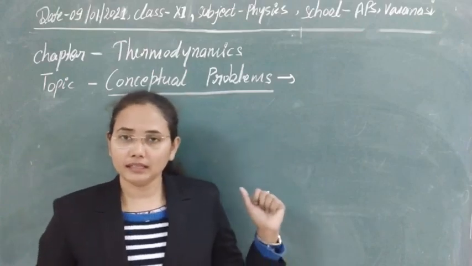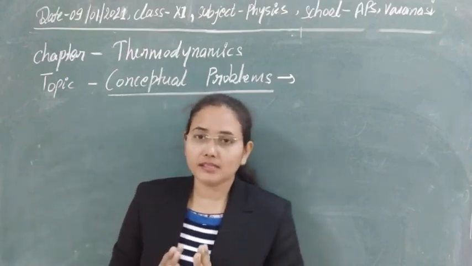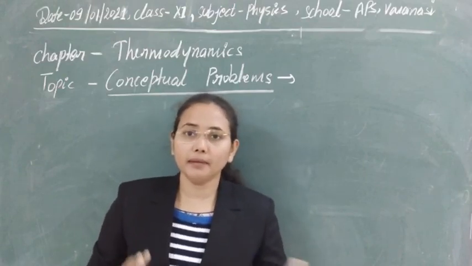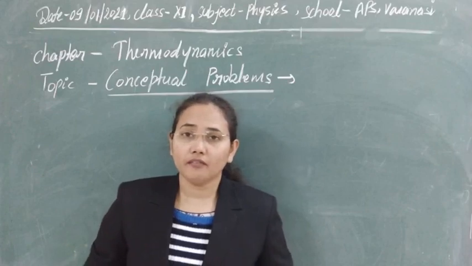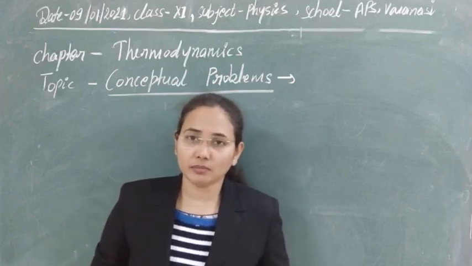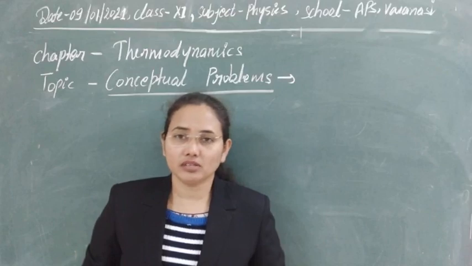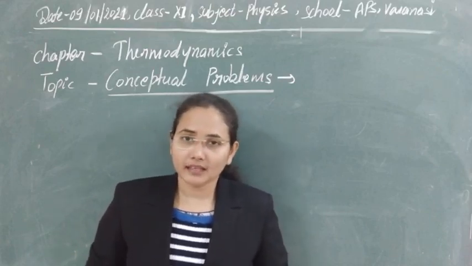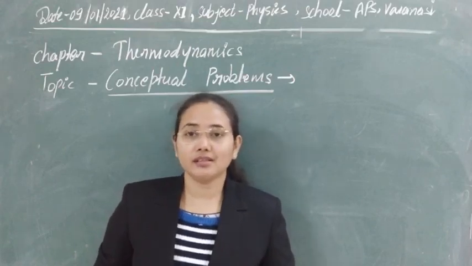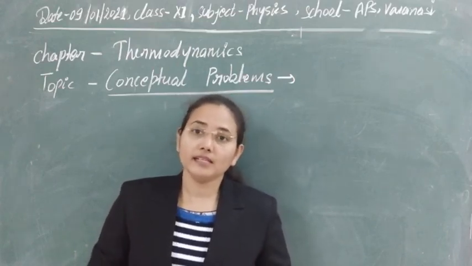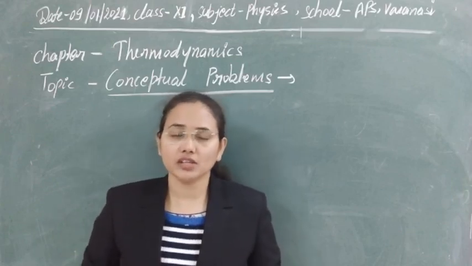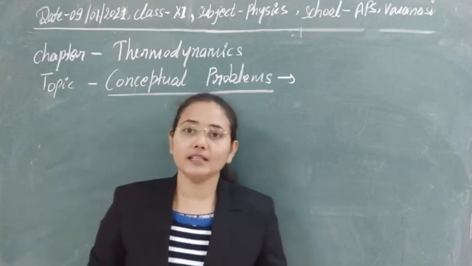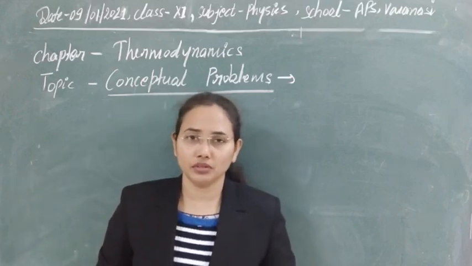Before discussing it, we will discuss some of the thermodynamic processes. We have understood a number of thermodynamic processes, basically 5 processes. Like the isothermal process, in which temperature is constant, means the change in temperature will be equal to 0. Second, we have the adiabatic process, where entropy is constant and no heat is transferred to the surrounding, means no exchange of heat is taking place between system and surrounding. So the change in heat of the system is equal to 0 there.